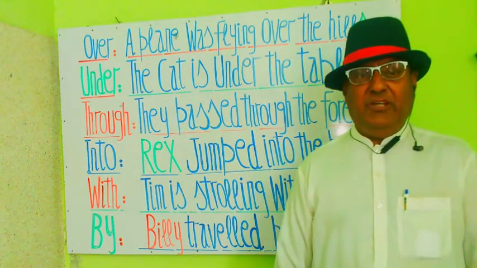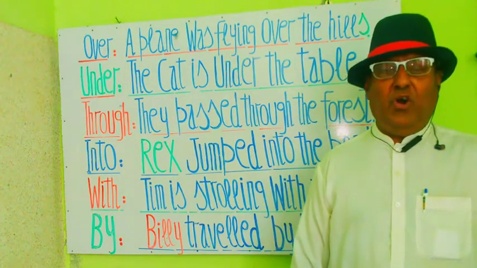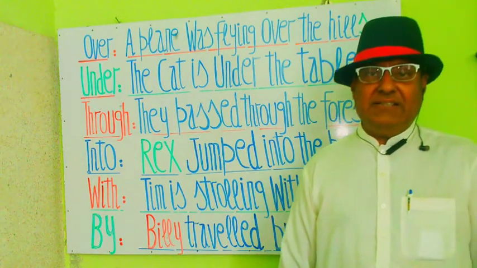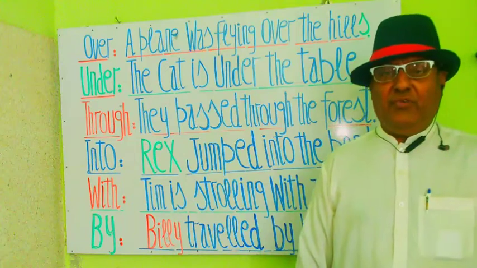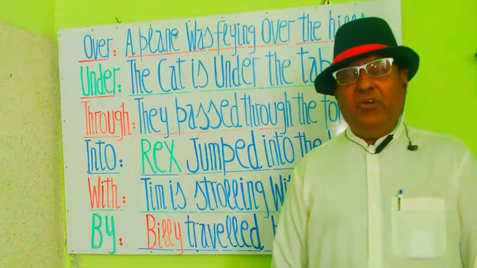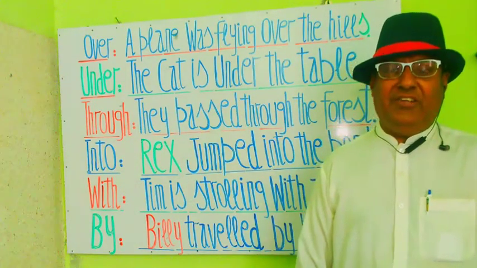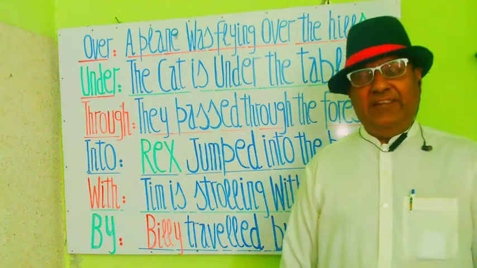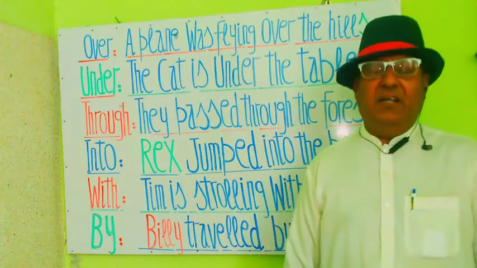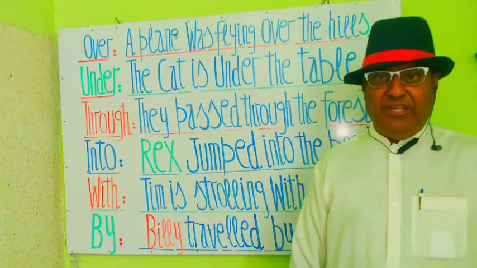Through is a preposition and through means, you may say, from. They got into the forest from one side and they went out from the other side of the forest. So this is the function of through, which clears the meaning of through.